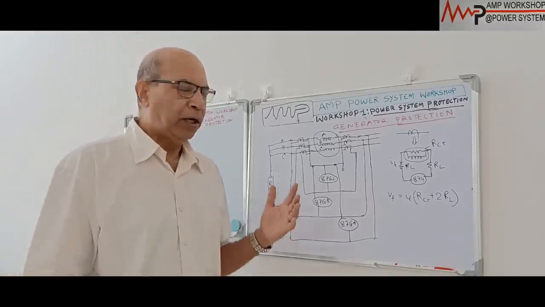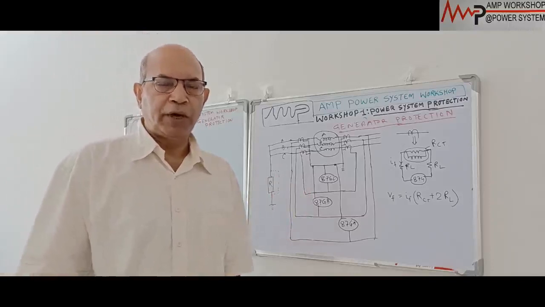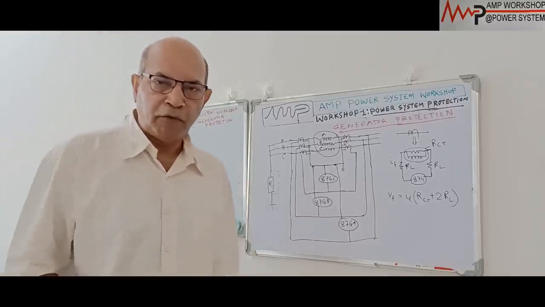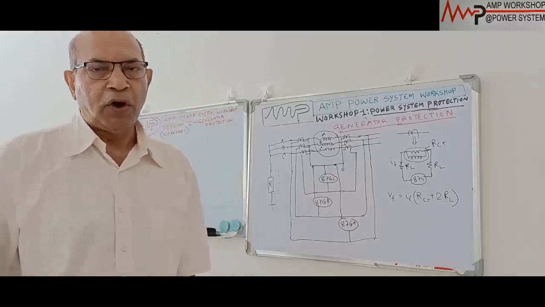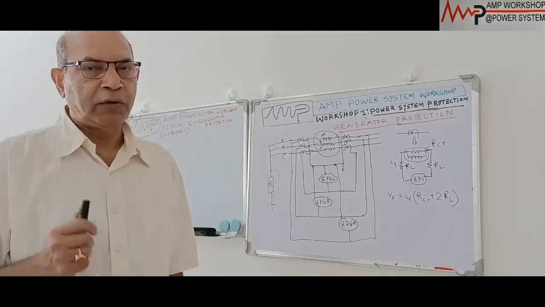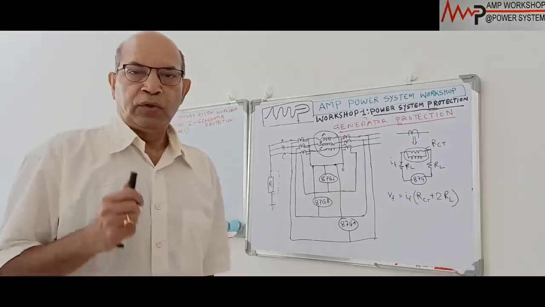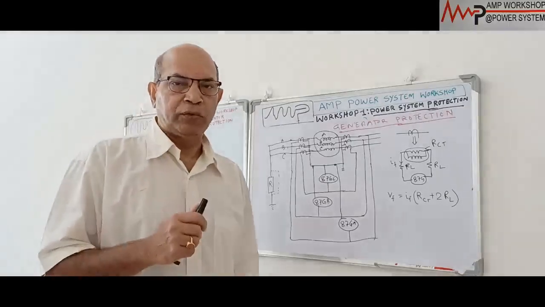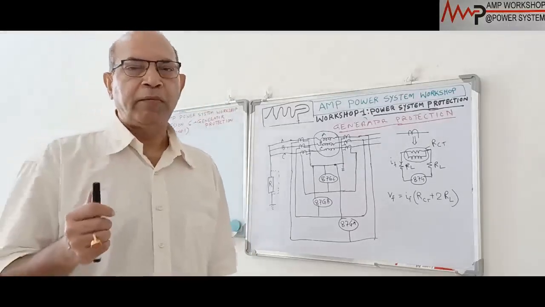Now, we have already said that we provide protection for any equipment not to prevent the fault occurrence. A protection system cannot prevent the occurrence of a fault. The occurrence of a fault is due to external reasons which are not fully under our control. We can only limit it. The intention of providing a protection system is to clear the fault as soon as possible, but it must be below the withstand time of the equipment.